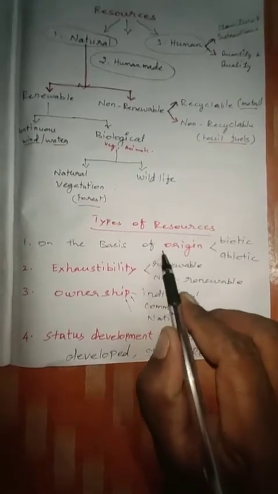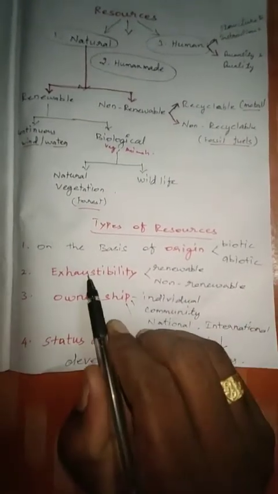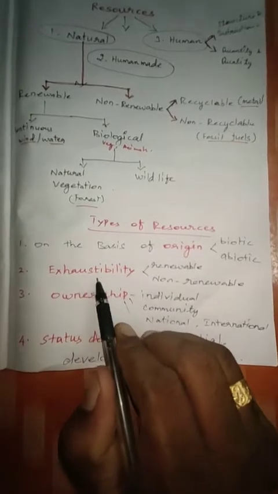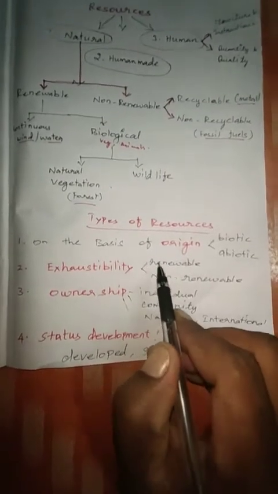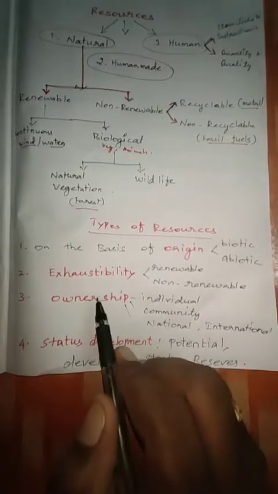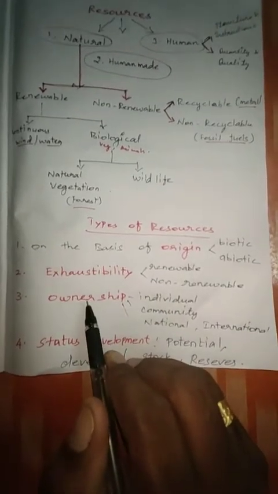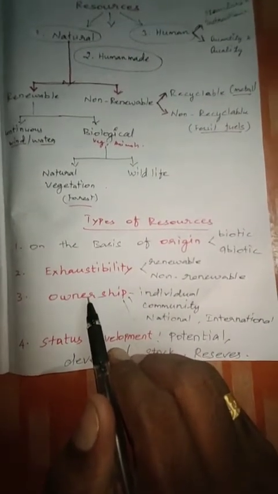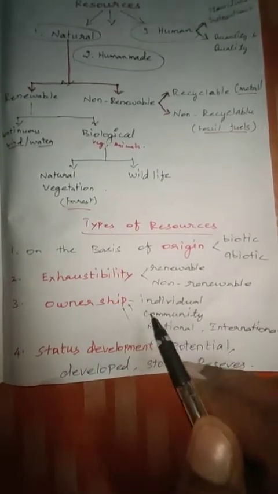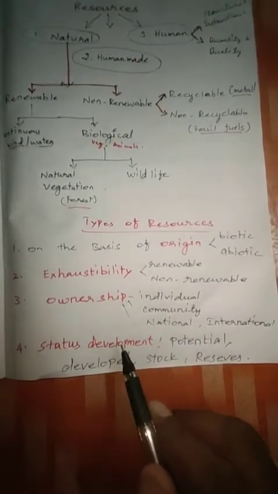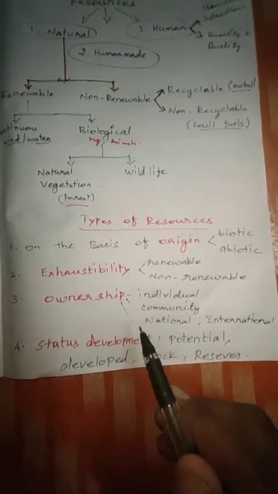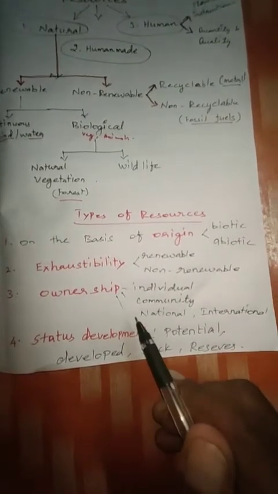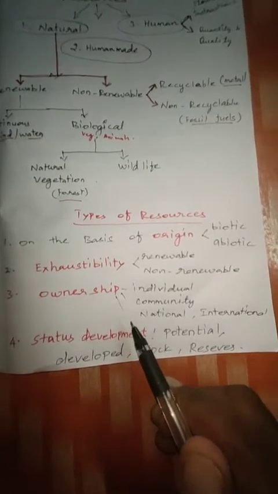Then on the basis of exhaustibility, which is divided into renewable and non-renewable. Third, on the basis of ownership. And fourth, status of development. These four types we are going to learn in this video.